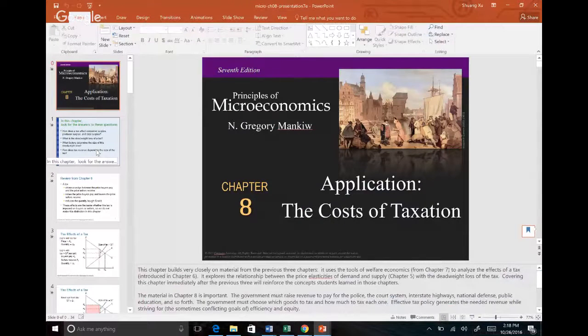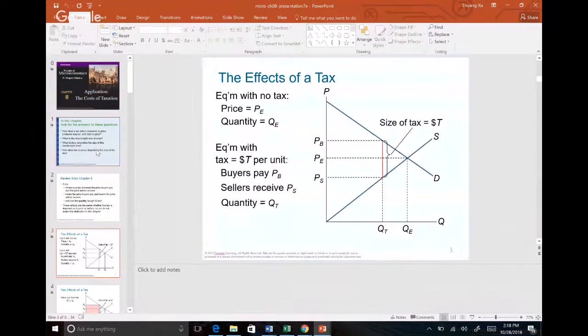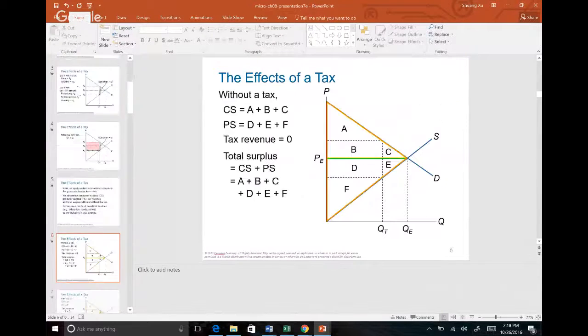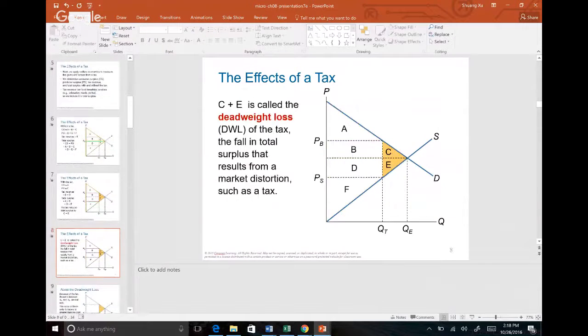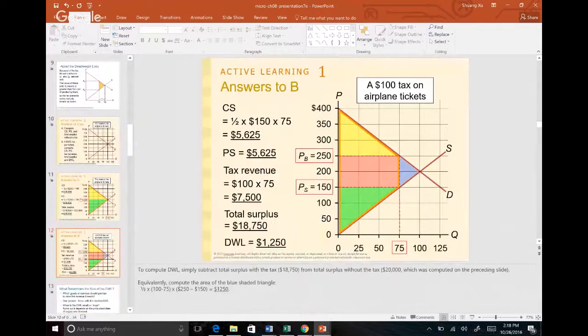All right, so chapter 8 is also based on chapter 7. It's called taxation. So how much does tax affect our total surplus? Make sure you remember that with a tax, there is a difference between how much the buyer pays and how much the seller receives. So if the buyer pays 250 and the seller receives 150, then the difference is your tax. So this would be a $100 tax.